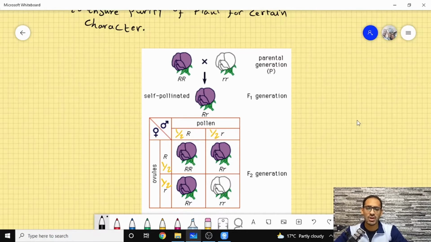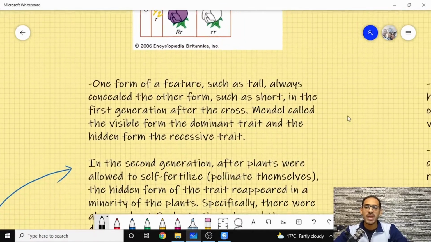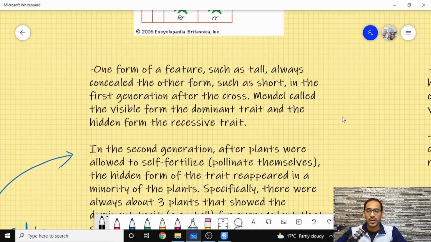So Gregor Mendel tried to put his notes in understanding. He said that one form of the feature, such as the color, in that case the purple color, always cancels the other form of the other trait.